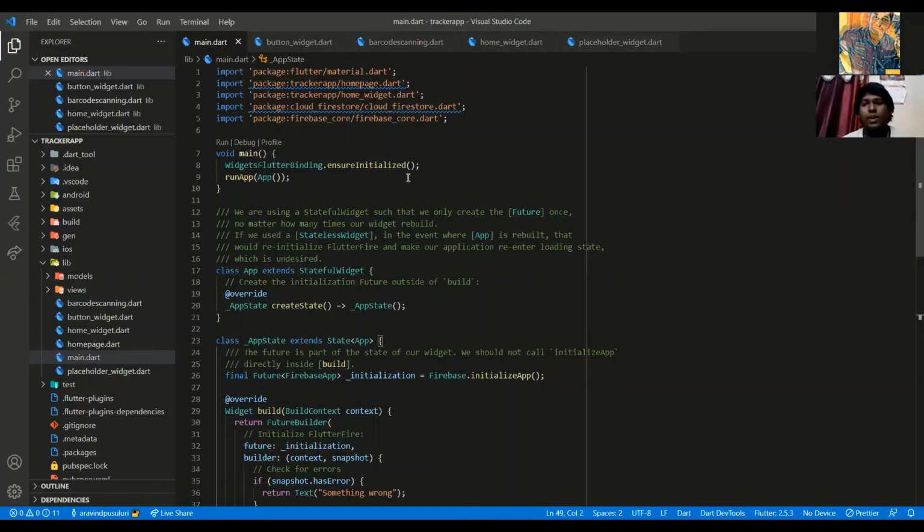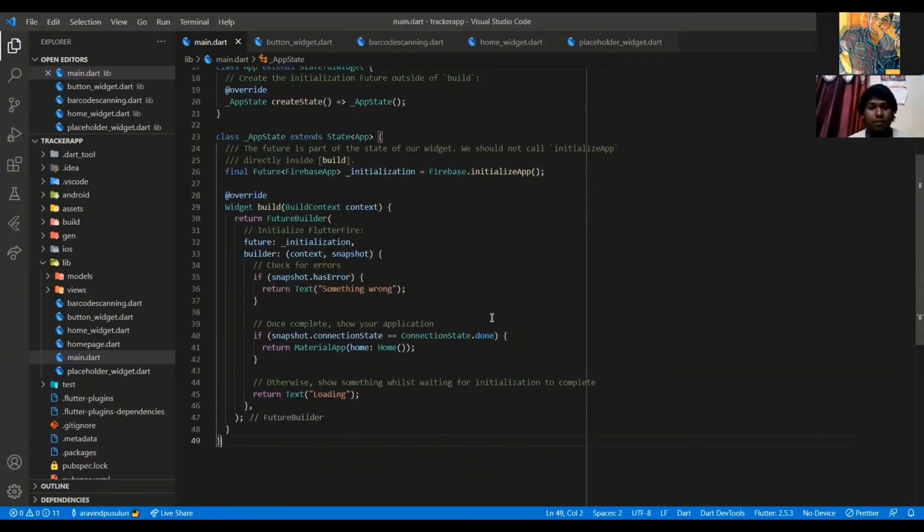This is the code related to the application. Initially we import all the necessary files and data that we need, and here we'll be initializing the application that we'll be running. Below here, we'll be creating the app's state, and further we'll be initializing the basic necessities that we have. That is, while executing the application, if we have some errors, we try to stop running the application and show that there is something wrong here.